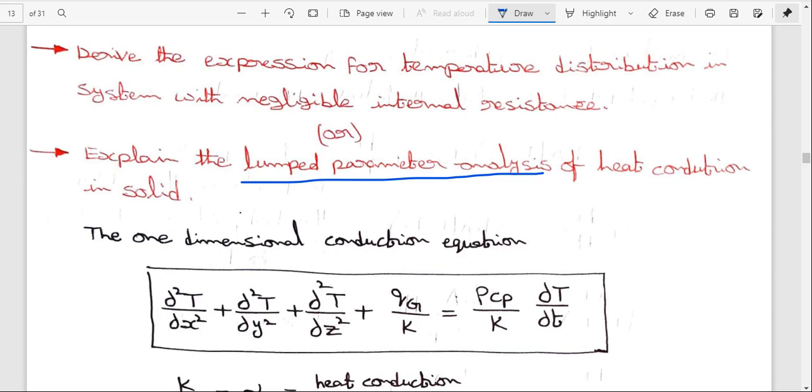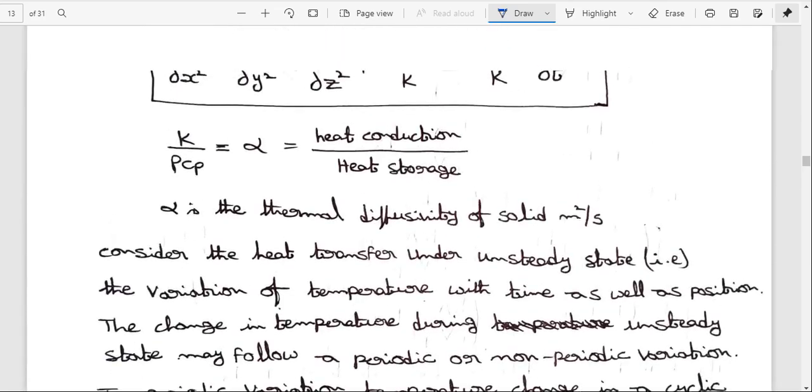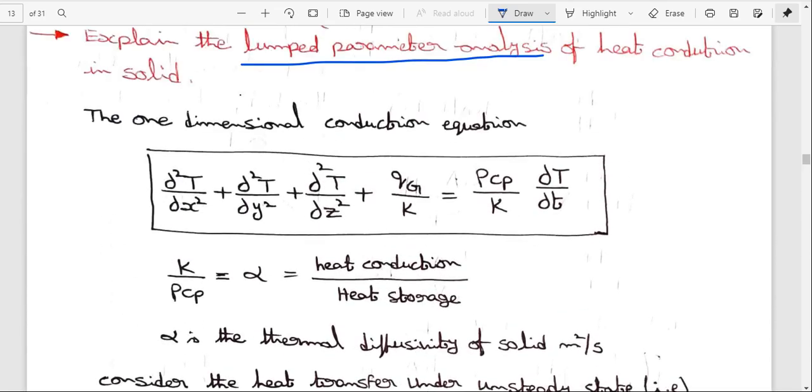In a system with infinite thermal conductivity or negligible internal resistance, the entire body is maintained at the same temperature.